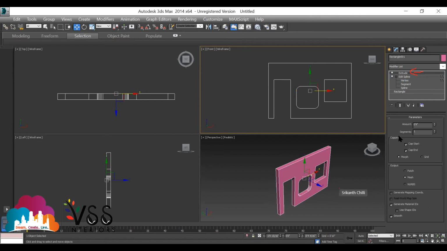Understand? Yes, sir. So the shapes of the object will get changed. So in the line tool, what are the concepts which you have discussed? With the help of all those concepts, you can create different types of designs. Understand? Yes, sir. So let me stop this screen.